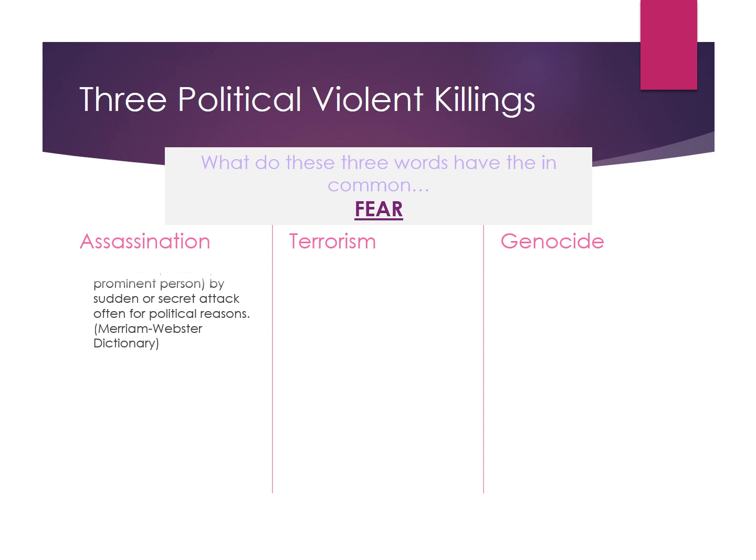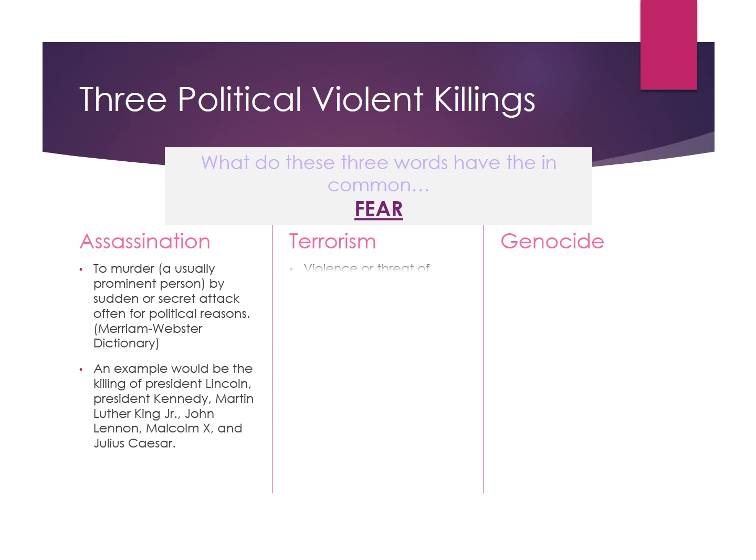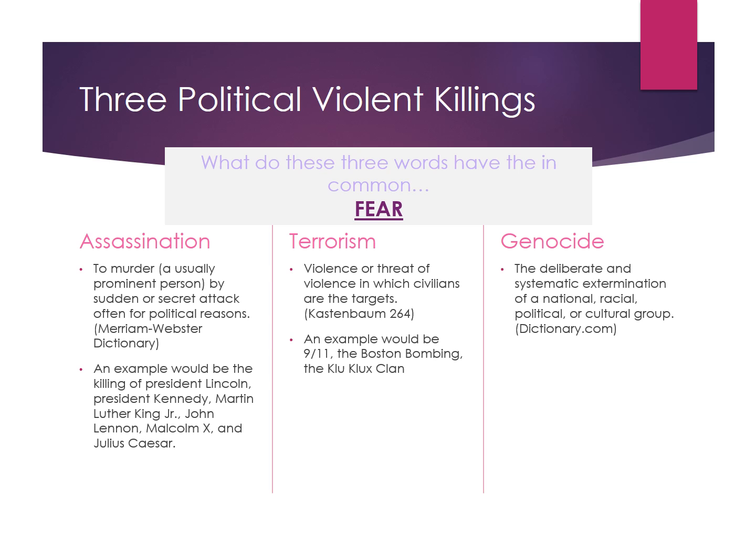Now, three political violent killings. What do all these three words have in common? Fear. Now, assassination: to murder a prominent person by sudden or secret attacks for a political reason. An example of these would be President Lincoln, President Kennedy, Martin Luther King, Malcolm X, Julius Caesar, etc.